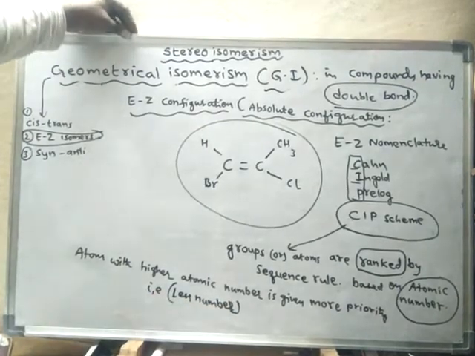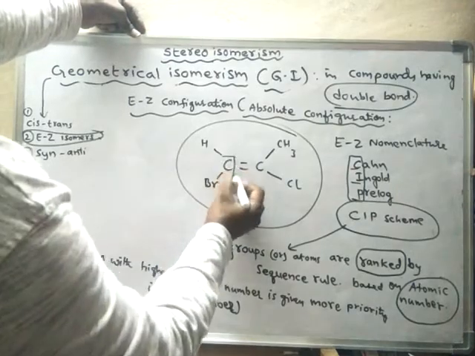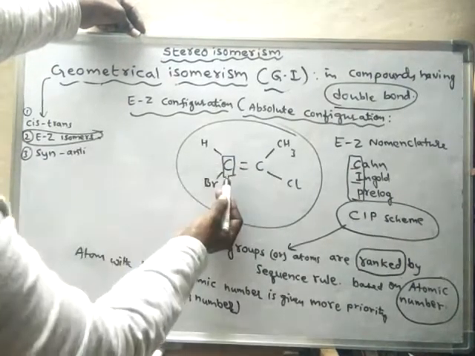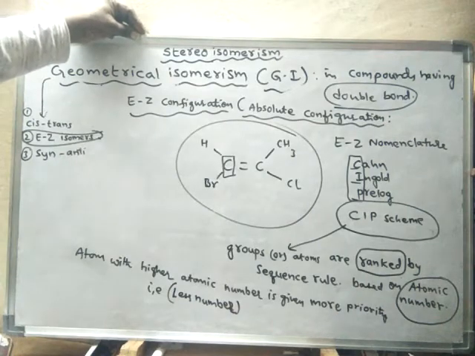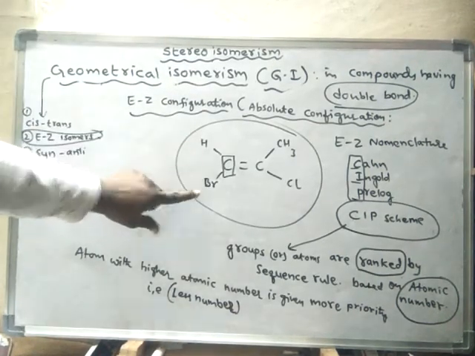For example, this is a carbon atom. To this carbon, two atoms are attached. One is hydrogen, another one is bromine.